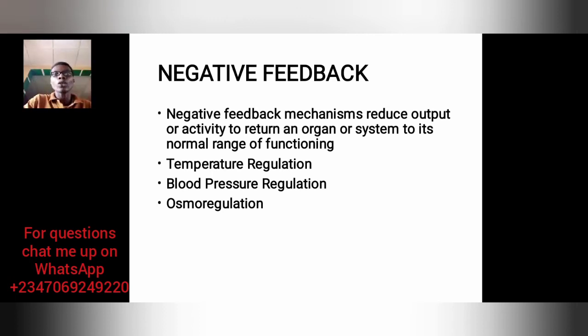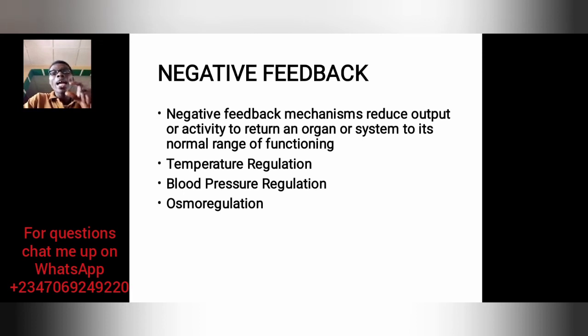So examples are reduction of temperature, blood pressure regulation, and osmolarity regulation. Blood pressure, imagine when the blood pressure increases, the body system will reduce it by different mechanisms. Osmolarity regulation, the one I talked about, having hypertonic urine. The body is trying to maintain the plasma concentration.